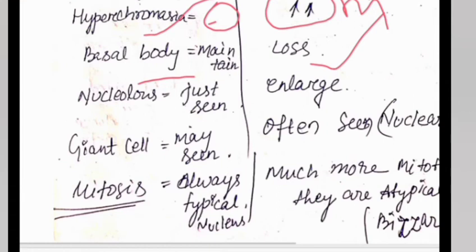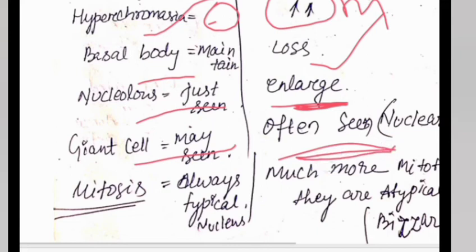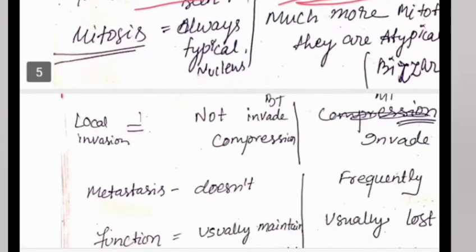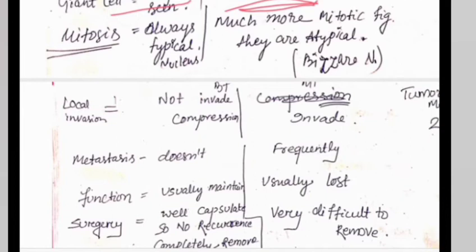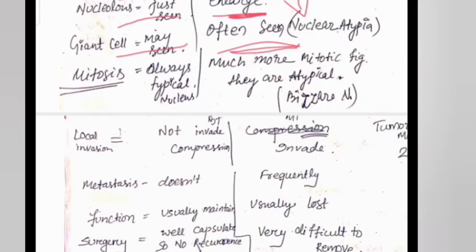So the basal epithelium is present in the benign case, but in the malignant case it is lost. The nucleus is just seen, but here the nucleus is enlarged. Giant cells may be seen, but here giant cells are often seen. Why? Because the nucleus-cytoplasmic ratio increases, that's why the cell becomes giant. Dysplasia means abnormal growth of a cell in comparison to the neighboring cells.